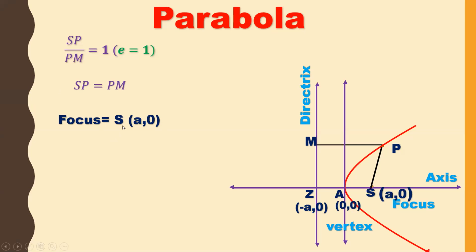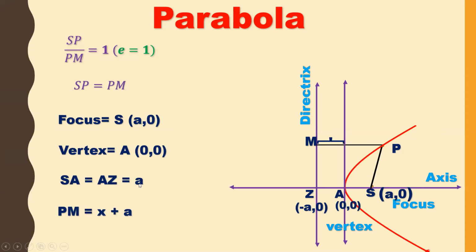Focus is S (a, 0) and vertex A is (0, 0), and SA is equal to AZ is equal to a. So what is PM? This is the perpendicular distance PM. The distance from M to this point is the same, so this distance is a, and this distance also is a.